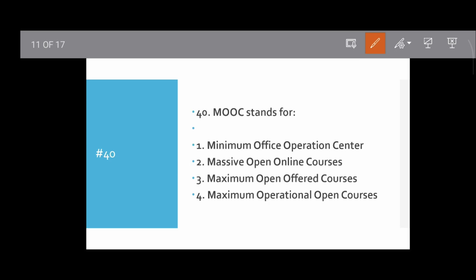Question number 40. MOOC stands for Minimum Office Operation Center, Massive Open Online Courses, Maximum Open Offered Courses, or Maximum Operational Open Courses?